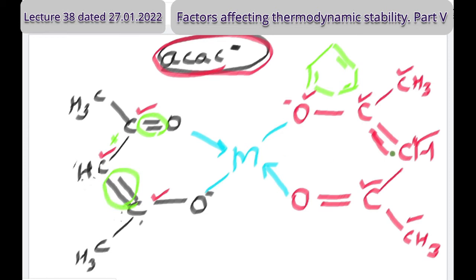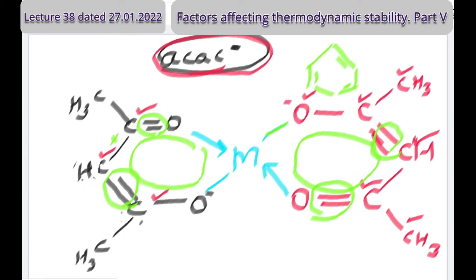Here I'm talking about the ligand. Here the alternate double bonds, and the bonds carrying two electrons, so that we can understand in different ways. And the spreading of the pi electrons is possible in this structure.